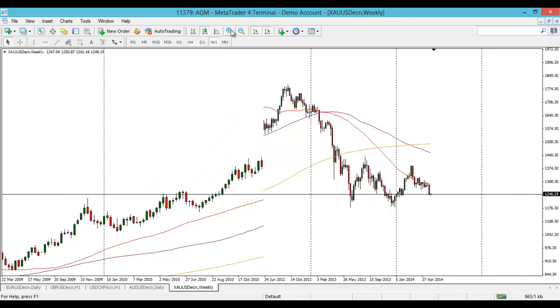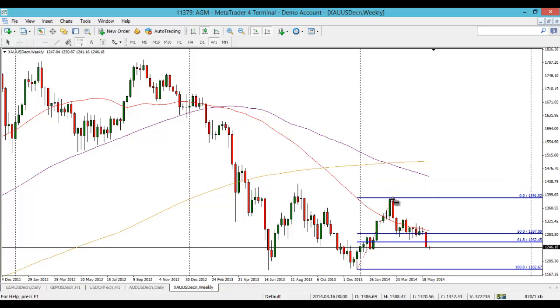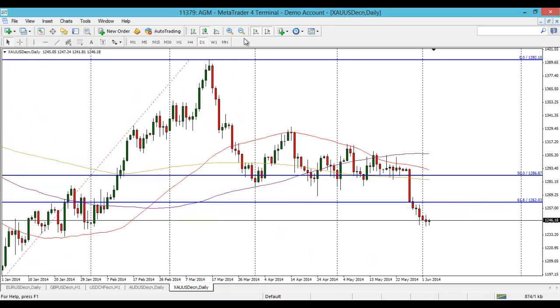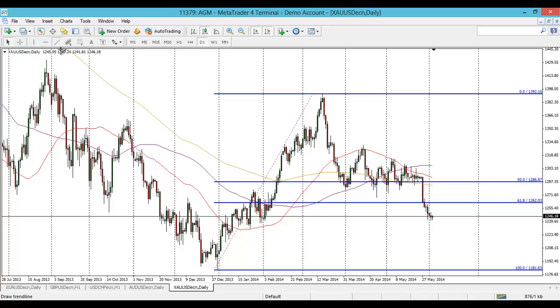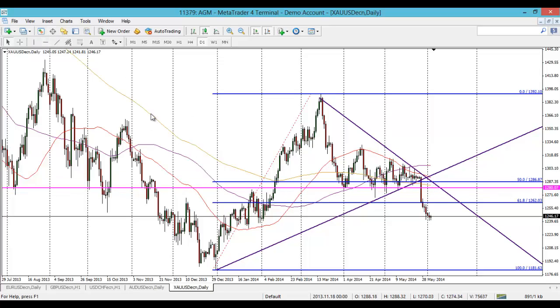Gold, in terms of the weekly, it's been very interesting for the last few weeks, and we finally had a breakout here. So you've got the fib from pretty much the low of the year. Well, it was actually the end of last year, towards this high here. In fact, I'll flip it to the daily so it's a bit clearer to see. And we had this triangular formation, which just kept on chopping and chopping around. And there were some lovely supports, remember, so you had pretty well 1280s and 1270s, etc., all holding multiple tests.